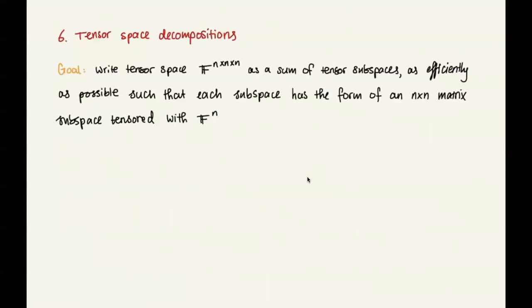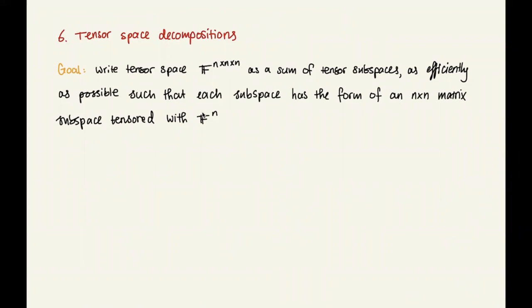And this ingredient is about a special type of tensor space decompositions that's new and that we think is interesting, maybe also in other areas. So here, the goal is to write the tensor space F, the space of n by n by n tensors, as a sum of tensor subspaces as efficiently as possible